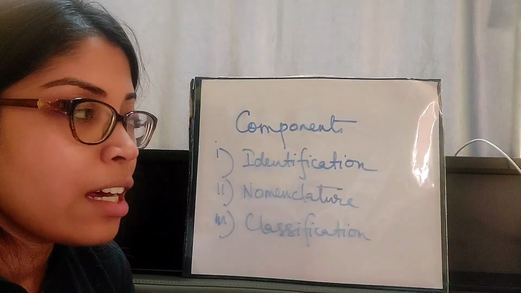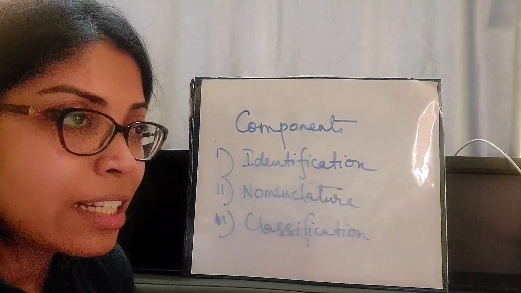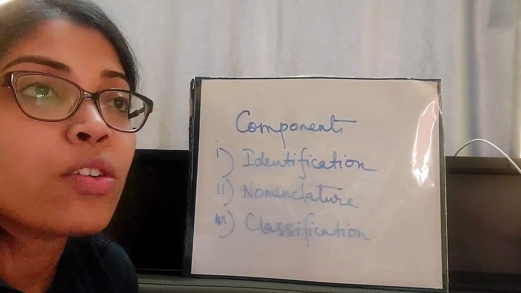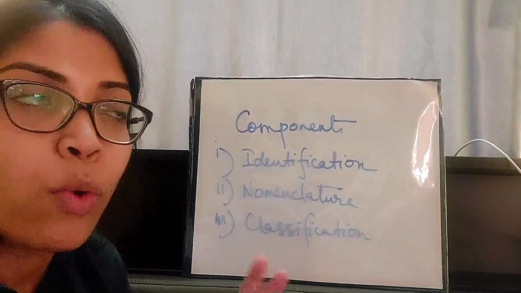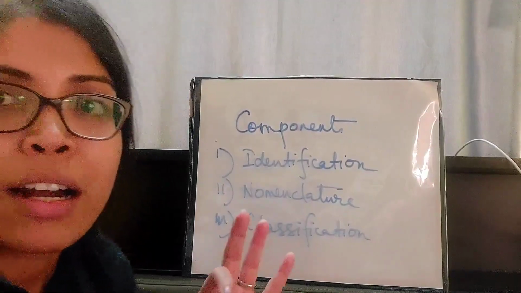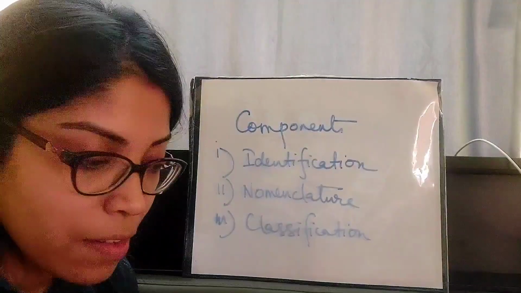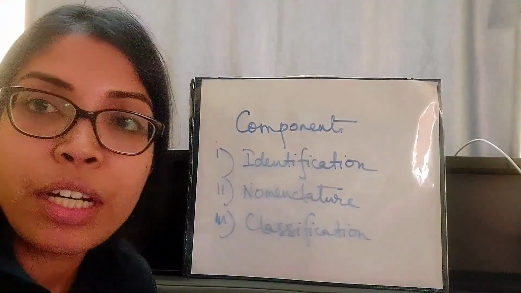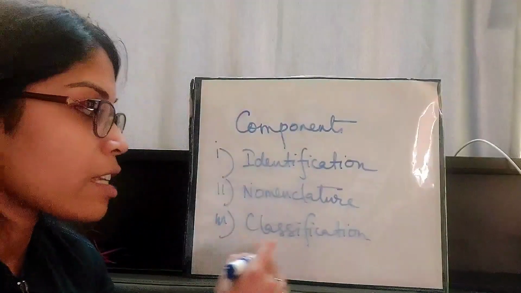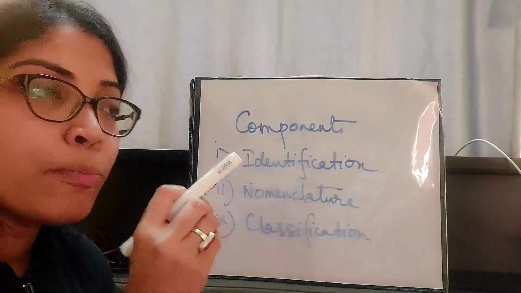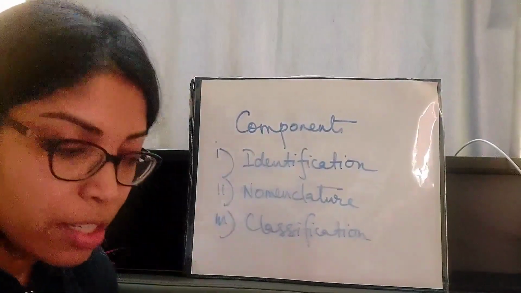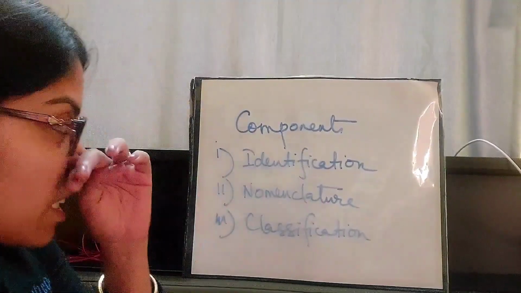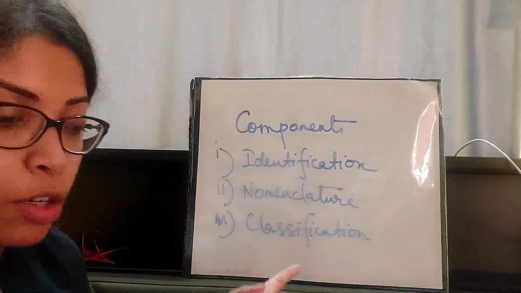We can understand that they are somehow similar to each other, maybe 1 or 2 characteristics are similar among themselves. So we can get an idea about their evolutionary relationship, and thus we can classify them and put them under certain categories. So these are the 3 main components of taxonomy.